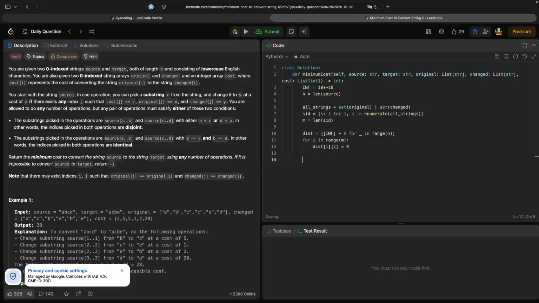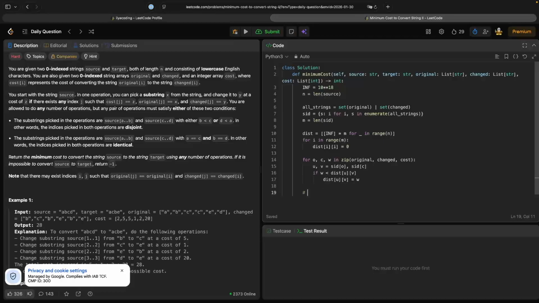And let's build the distances here. The distances are in the original, changed and cost arrays, and we're getting this cost c, and if it's lower than the current value, then the new one is assigned here.